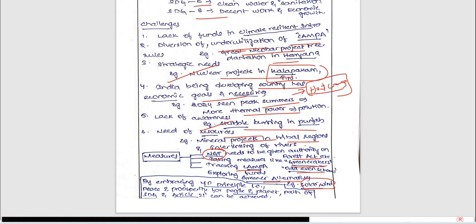For example solar, wind, right? Here we can include these type of issues with reflecting our examples, International Solar Alliance, or we have environmental impact assessment, right? These type of important issues or important policies need to be included, right? By embracing the 4P principle, that is peace, prosperity, for people and planet, path, that is SDG and Article 21 can be achieved, right? Very good. So here he has included some principle type of connectivity to the conclusion.